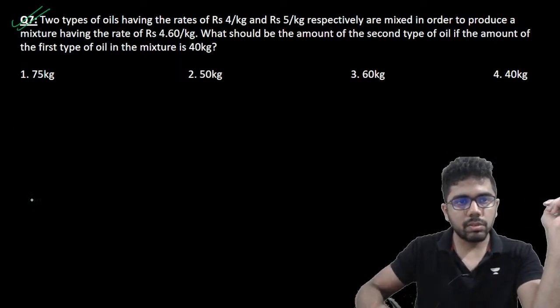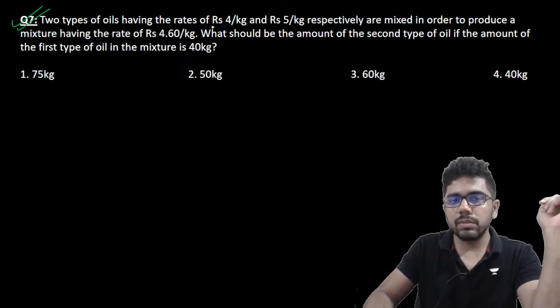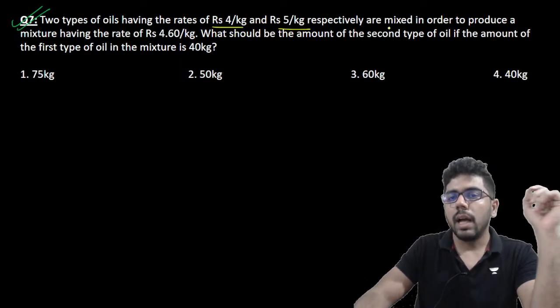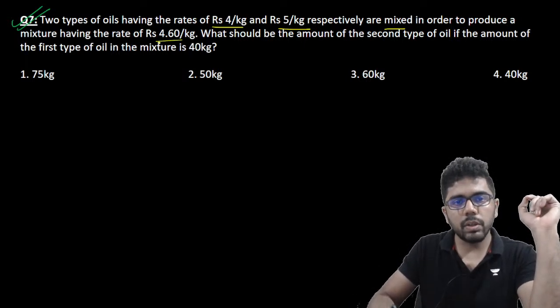Alright, let's take a look at this one. Two types of oils having the rates of rupees 4 per kg and rupees 5 per kg are mixed in order to produce a mixture having rate rupees 4.6 per kg.